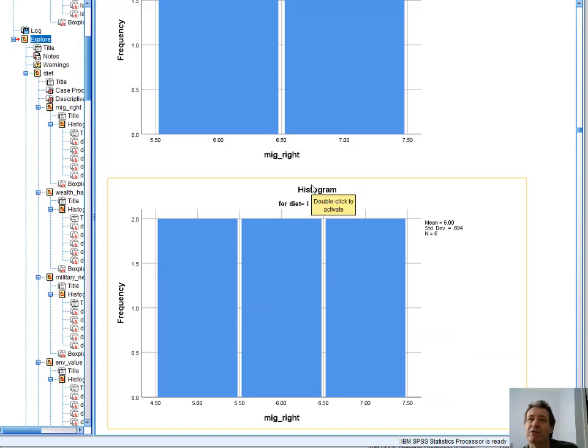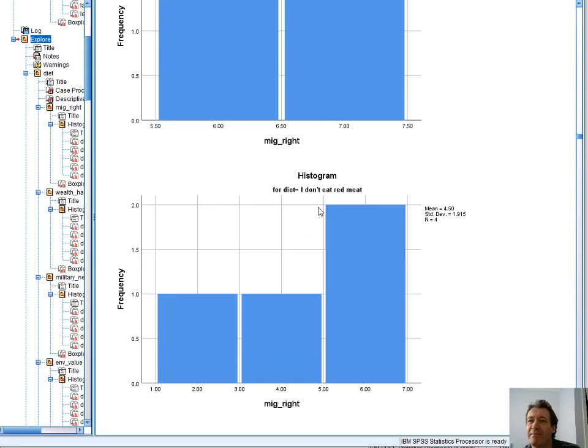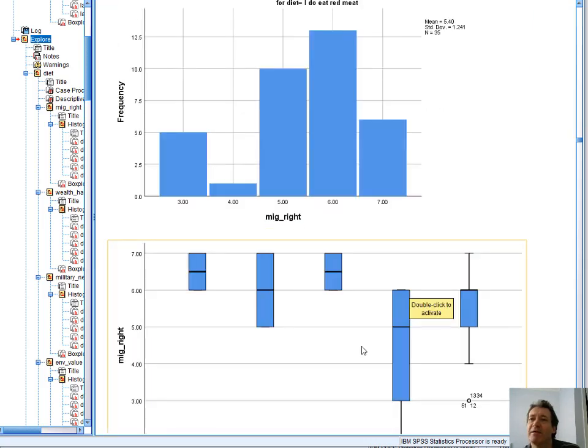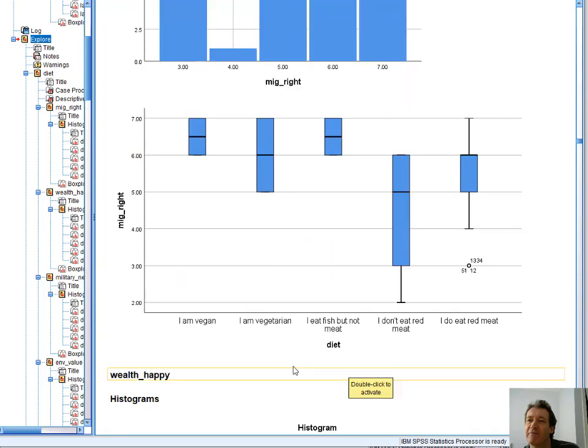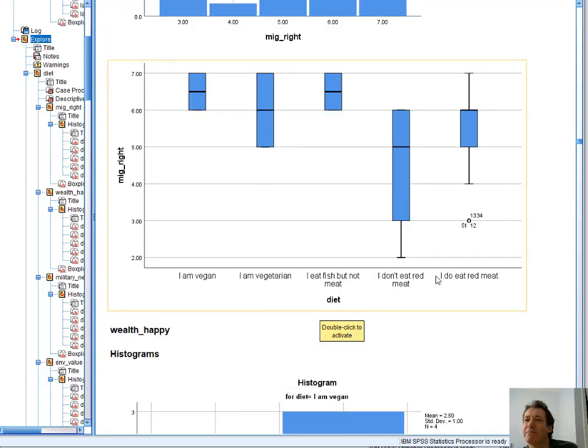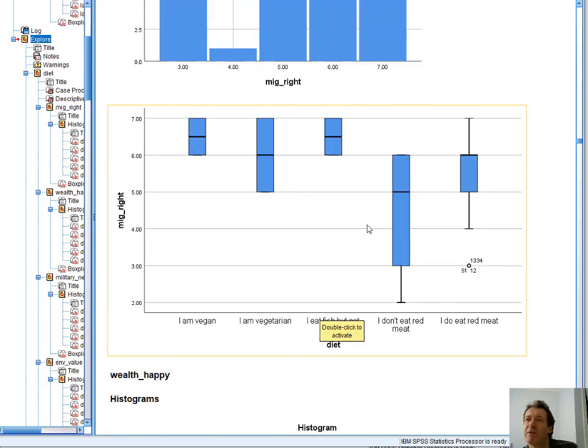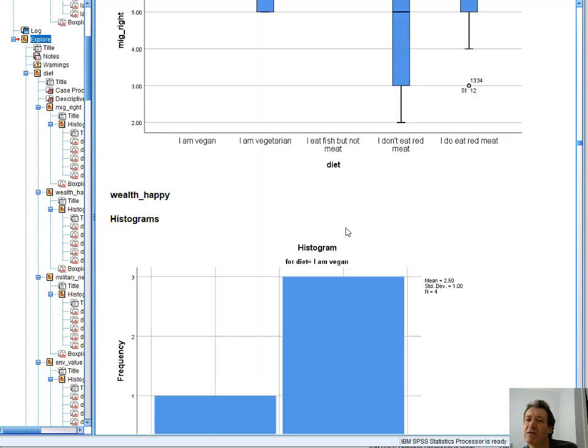These histograms are not so interesting. Maybe I shouldn't have done histograms here because they're just really pie charts. Bar charts are better here, so they're not so exciting. These ones show the views where there's more of a spread along here, the different answers to migration rights. This is the different diets. Here, different dietary groups, that's a clearer thing because it's labelled. So you can see the migration rights thing is slightly higher among the vegans.